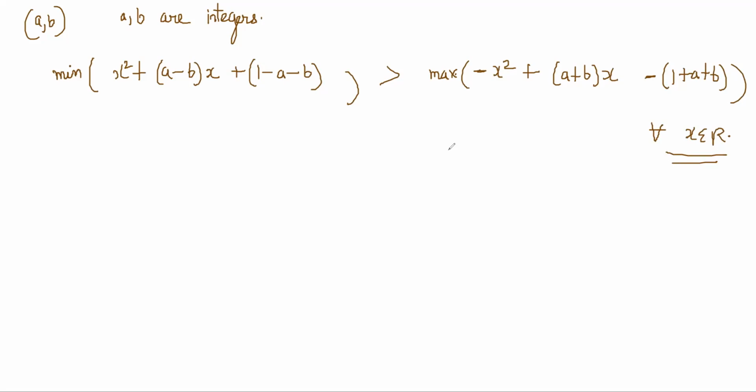Okay. Minimum of this thing is greater than maximum of this thing. Okay, so it's not hard. Minimum of this quadratic, right?